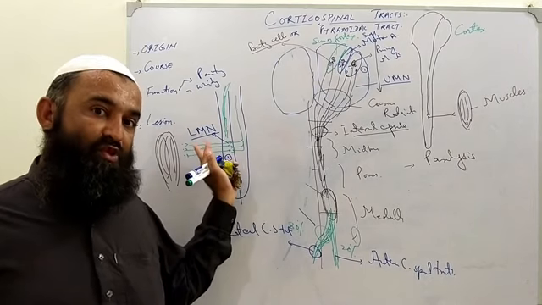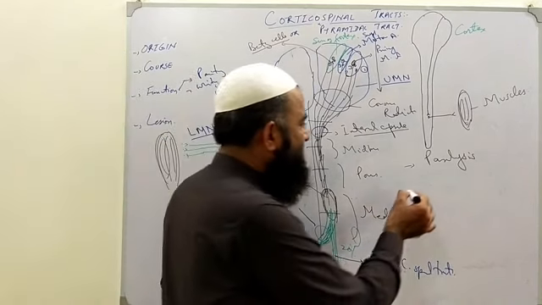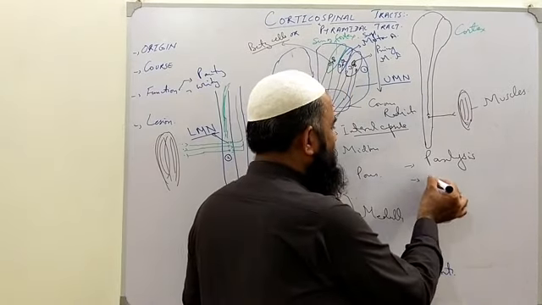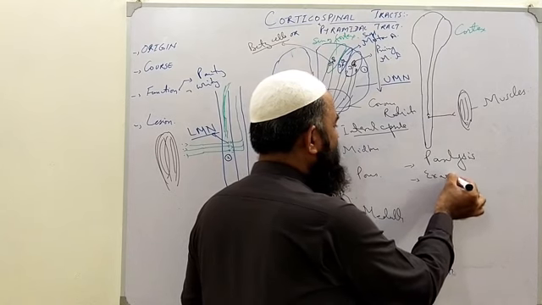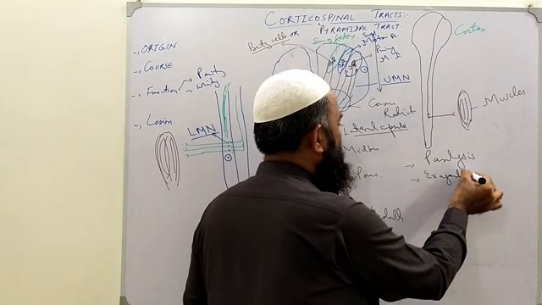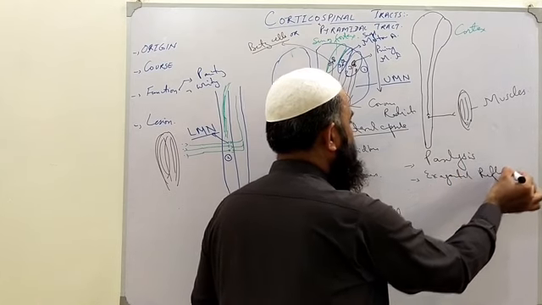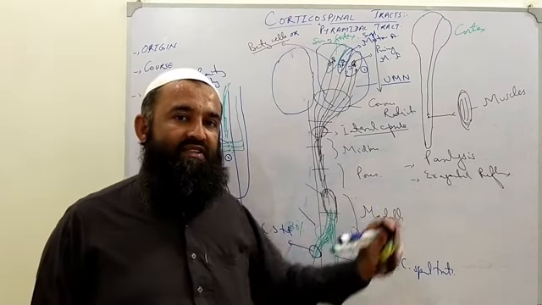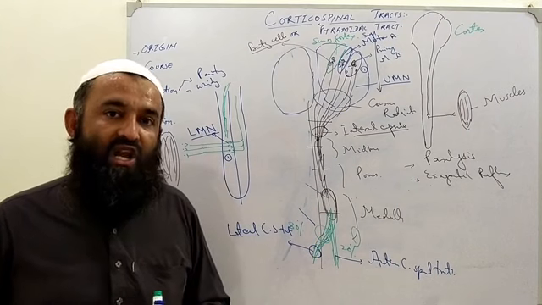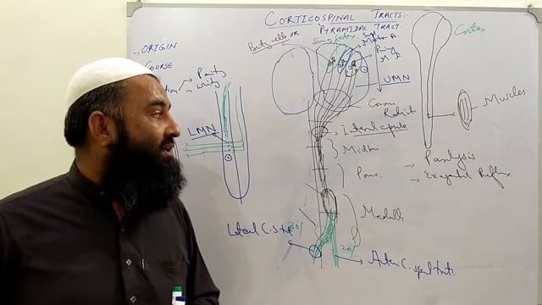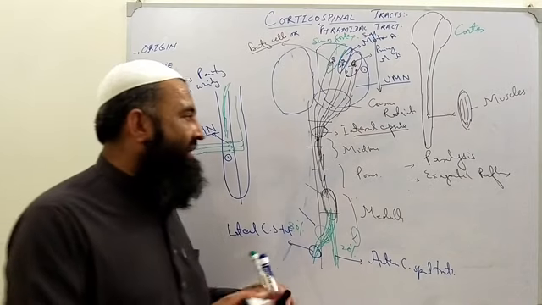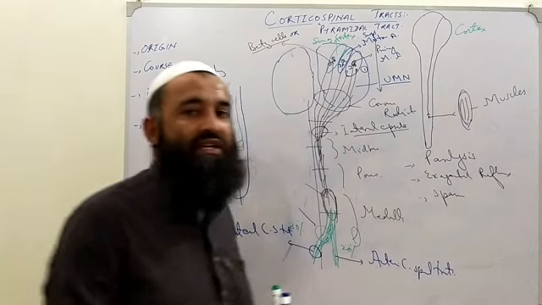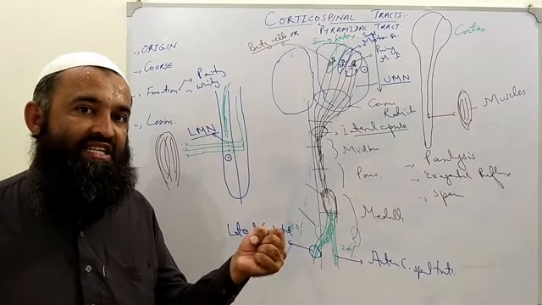Importantly, if we check the reflexes in these muscles, there will be exaggerated reflexes, especially deep tendon reflexes. Superficial reflexes will be lost and tone will be increased, and there will be spasm of these muscles. We cannot move them and they will be spastic in nature.